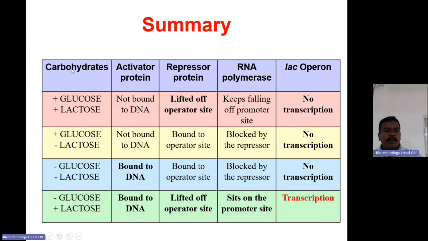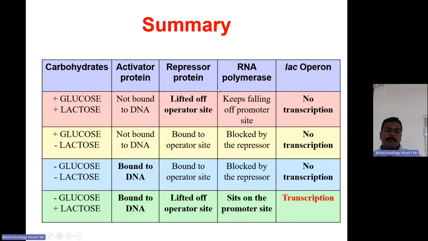So, as a summary: when glucose and lactose are both present, the activator protein is not bound to the DNA, so it is lifted off the operator site, RNA polymerase keeps falling off the promoter site, so no transcription. When glucose is present and lactose is absent, the activator protein is not bound to DNA, and the repressor protein is bound to the operator site, blocked by the repressor, so there won't be any transcription. When there is no glucose and no lactose, the activator protein is bound to DNA, but the operator site is blocked by the repressor. When glucose is not there and only lactose is present, the activator is bound to DNA, lifted off the operator site.